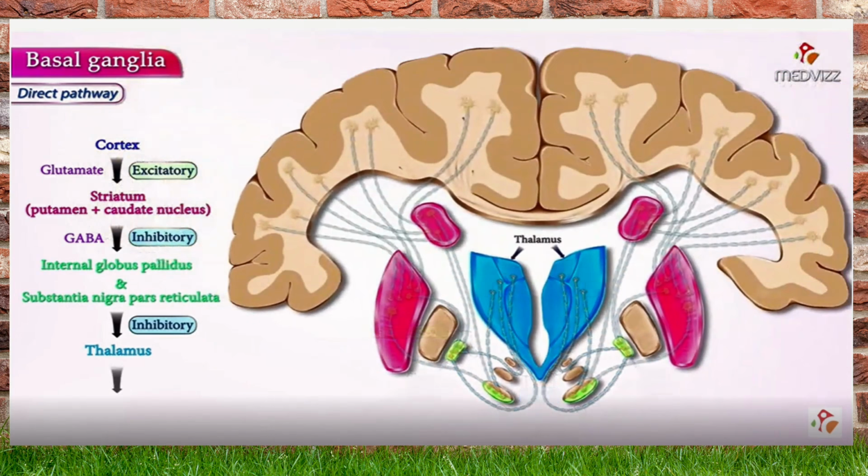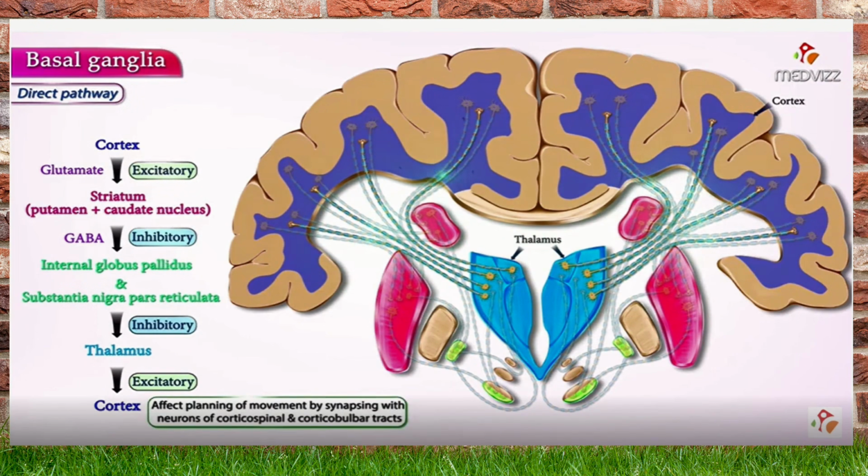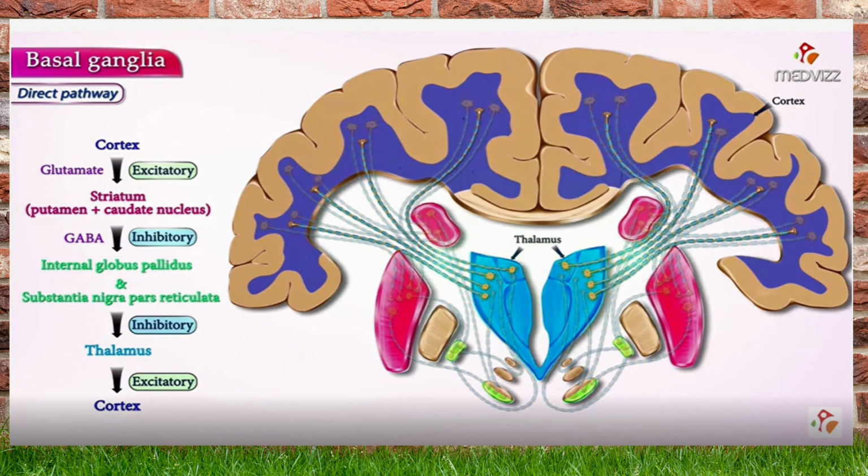So the thalamus is going to stimulate the cortex by secreting glutamate, in the motor centers, the premotor center, the primary motor center, or the supplementary motor center for the action. From the cortex, the planned action is executed via the corticospinal and the corticobulbar or nuclear fibers. So this is the direct pathway.